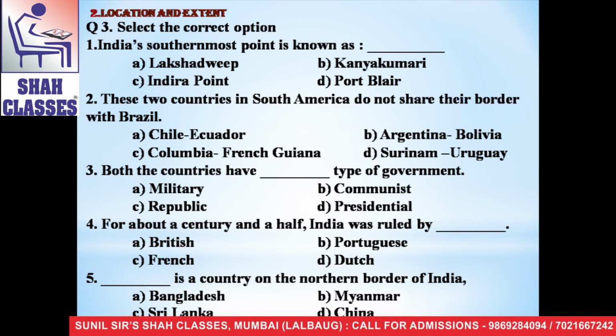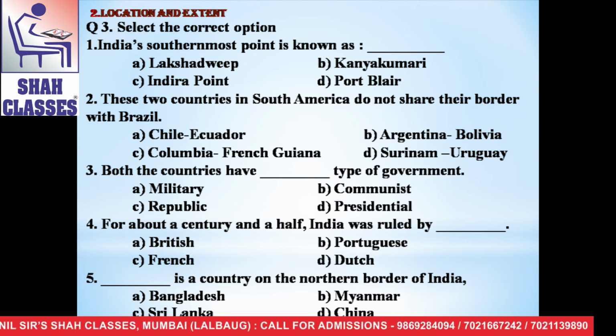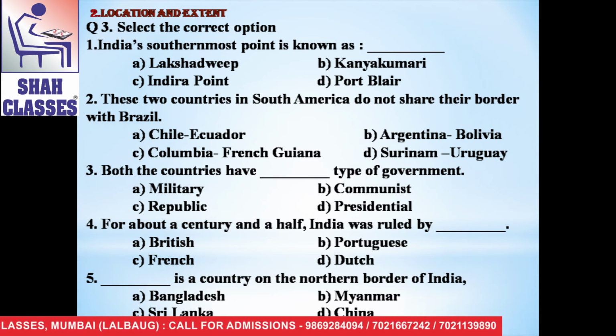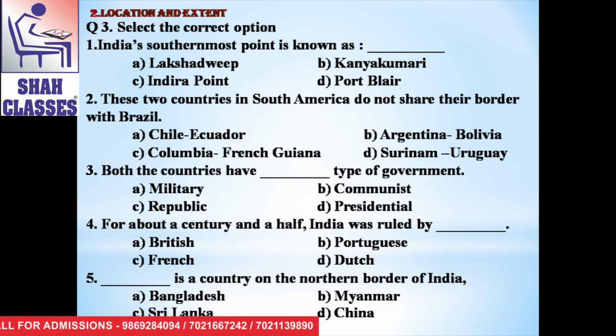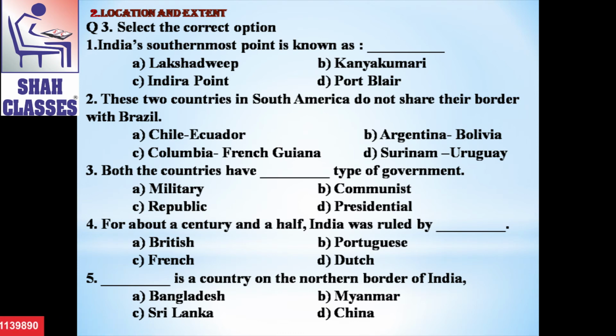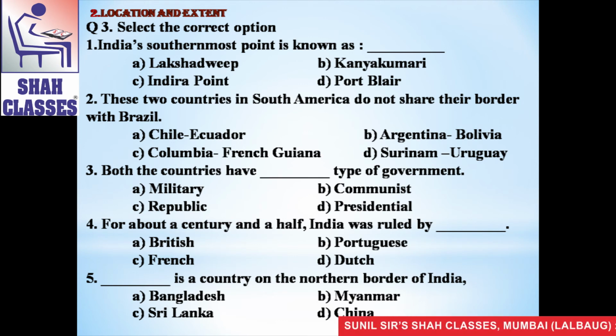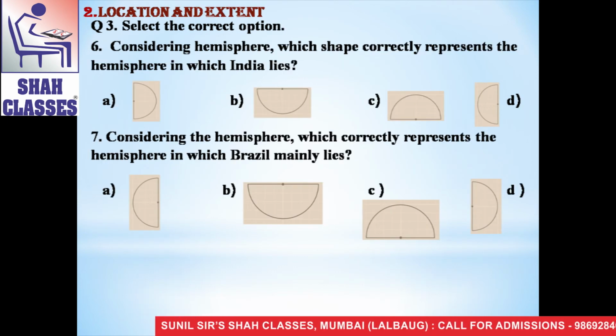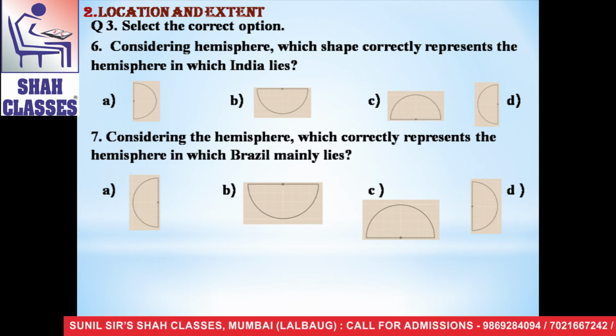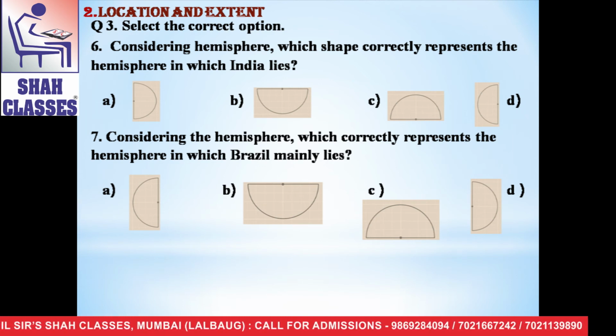Here are four shapes. Hemisphere, you choose the correct shape of this hemisphere. The seventh question is, considering the hemisphere, which correctly represents the hemisphere in which Brazil mainly lies. The options are A, B, C, and D, and these are also shapes of hemisphere. So you choose the correct option and write here. Now see, here are the answers of the question number 3. You may check your answer with these answers.